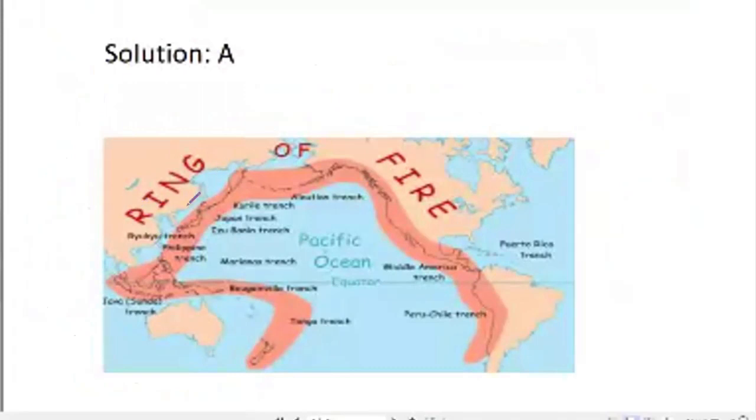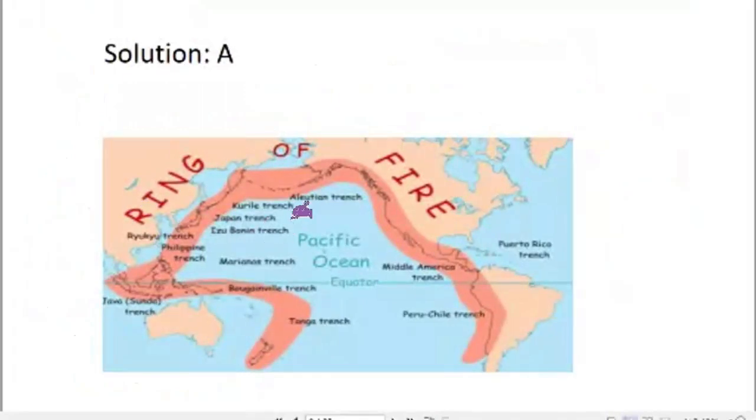This is the Ring of Fire. It exists in the Pacific Ocean, and you can clearly see that it lies above and below the equator as well. So here these oceanic plates are subducting below the continental plates, leading to a series of volcanoes and earthquakes. So A is the right answer.